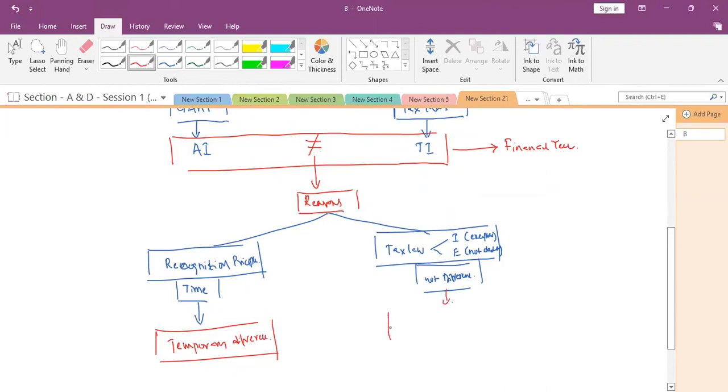And because of reasons other than timing, there are some incomes which are exempted and some expenses which are not deductible. These are treated as income as per generally accepted accounting principles, or recognized as expenses, but in income tax laws, it is not allowed. So because of that, the difference is considered as a permanent difference.